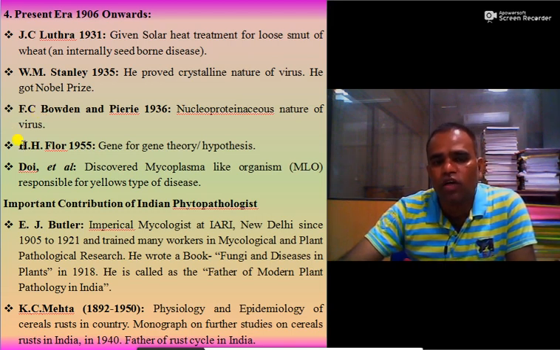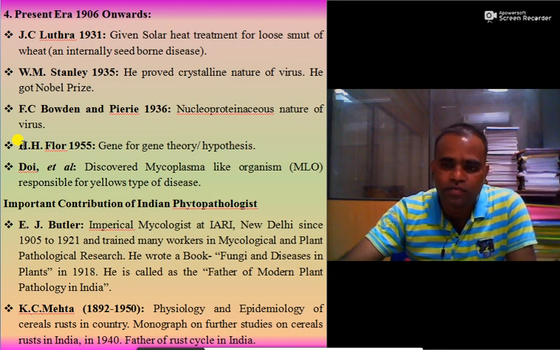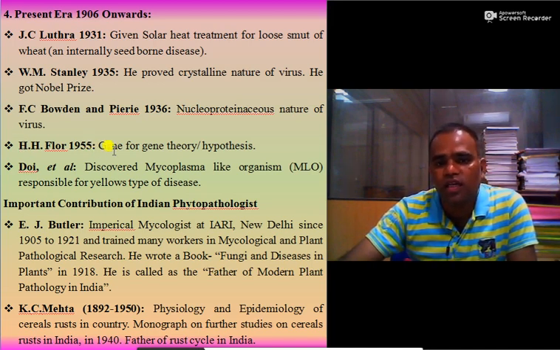Then H.H. Flor in 1955 gave a theory which is called the gene for gene theory or gene for gene hypothesis. Dear student, if a plant pathogen has a gene, then for responding to that particular gene, there must be a presence of another gene in the host plant, and the theory is called the gene for gene theory.